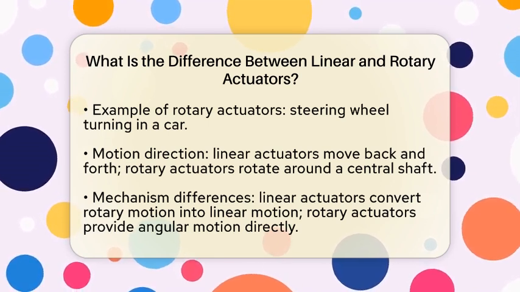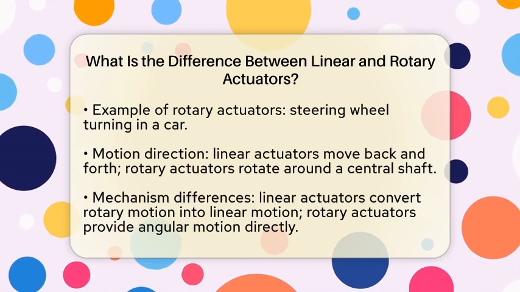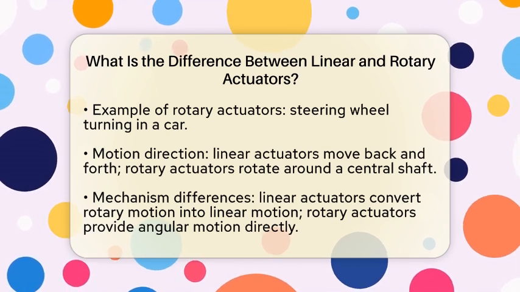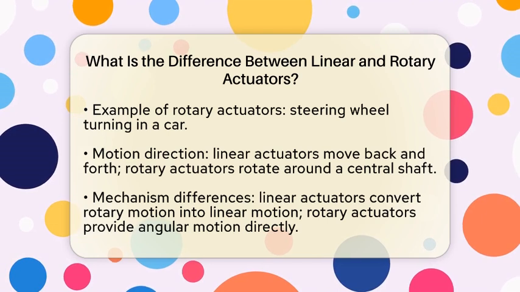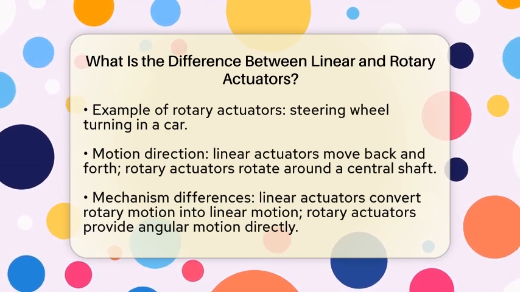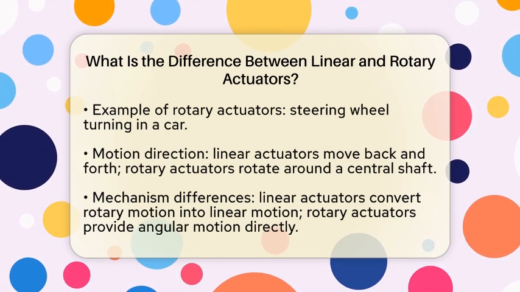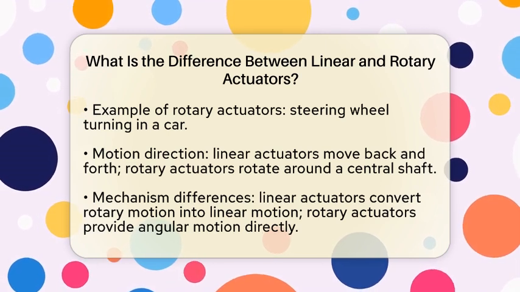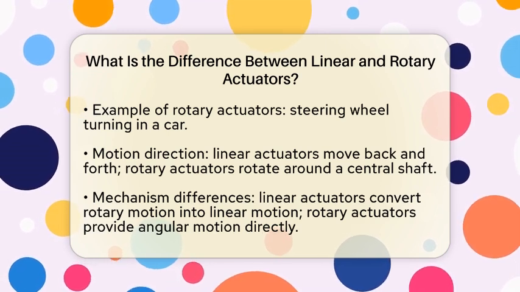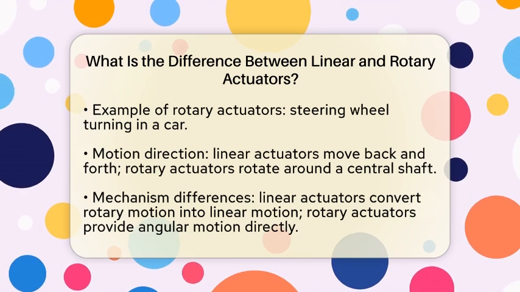When it comes to design and components, linear actuators usually consist of a motor connected to a gear and a threaded shaft. This setup creates linear displacement. Rotary actuators, on the other hand, contain cylindrical chambers with a central shaft that rotates within stationary barriers.